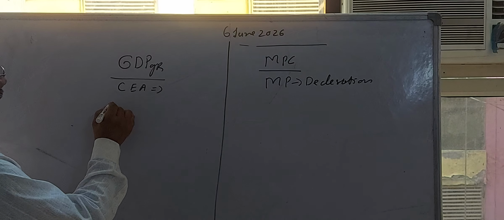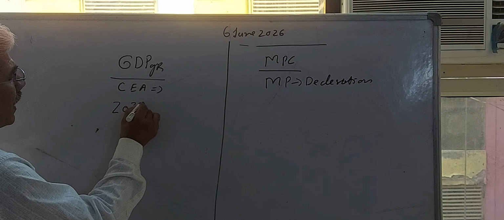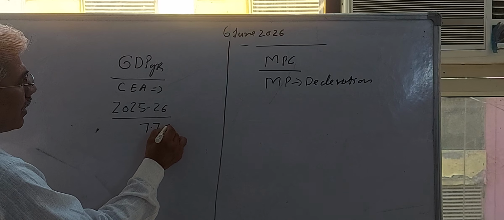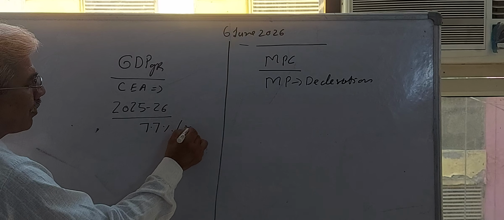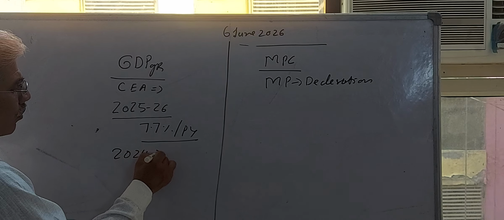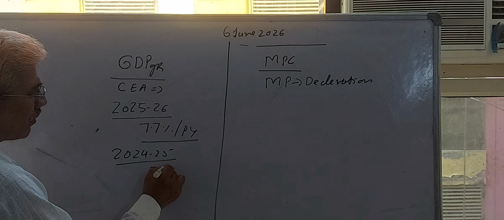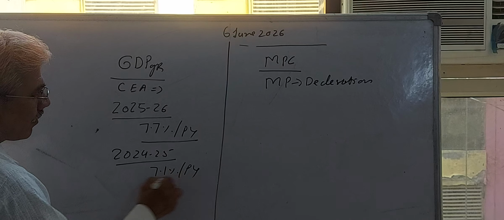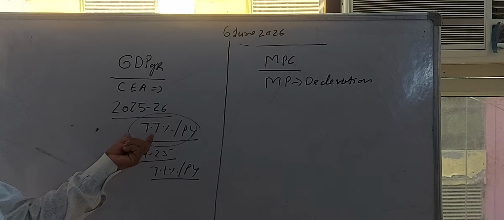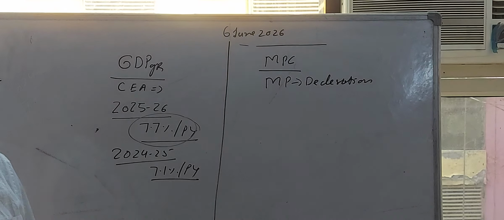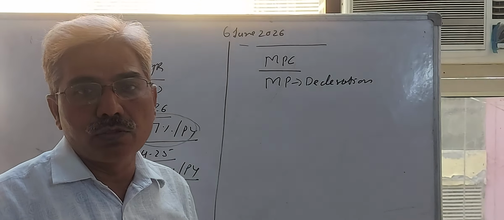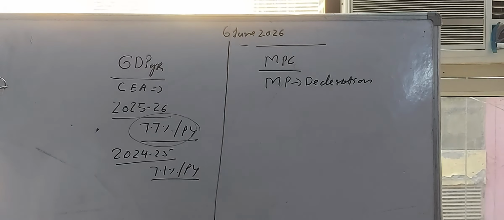It is declared that during 2025-26, India's GDP growth rate is 7.7% per year. This is higher than the previous year 2024-25, which was 7.1% per year. It means recently our GDP growth rate is higher, at 7.7%. Why is it higher? What are the fundamental factors behind this higher growth rate? You also consider that.